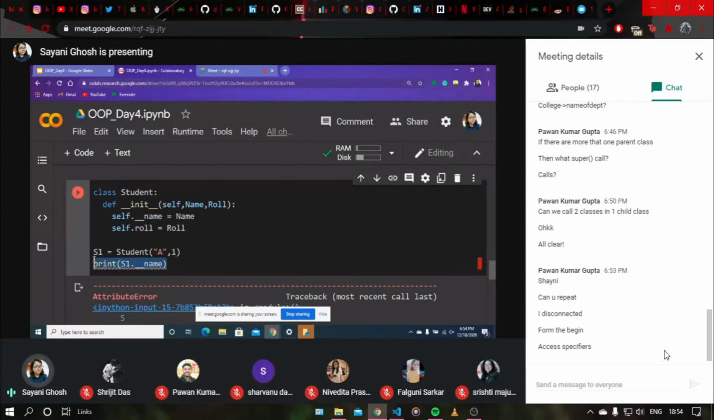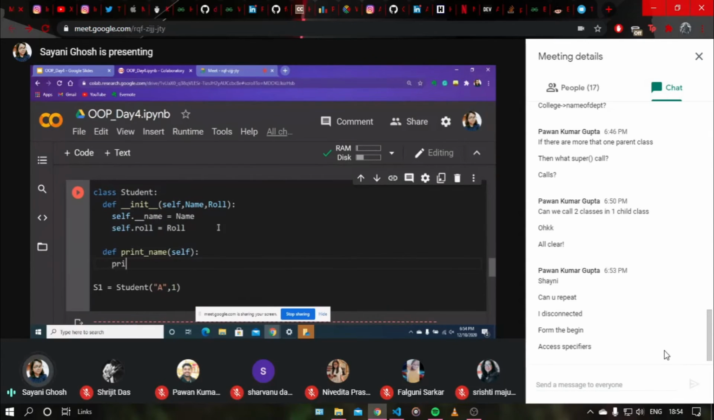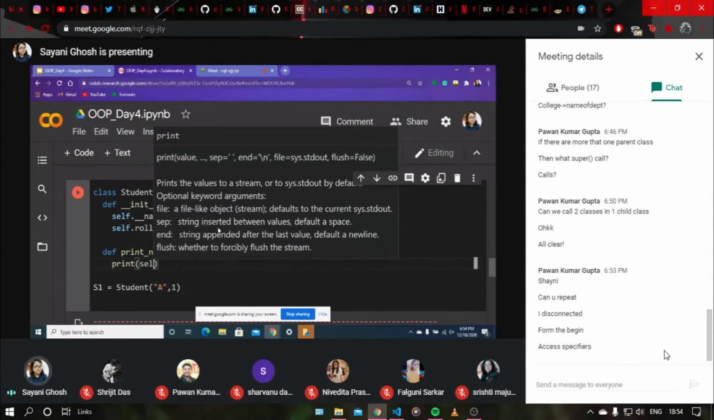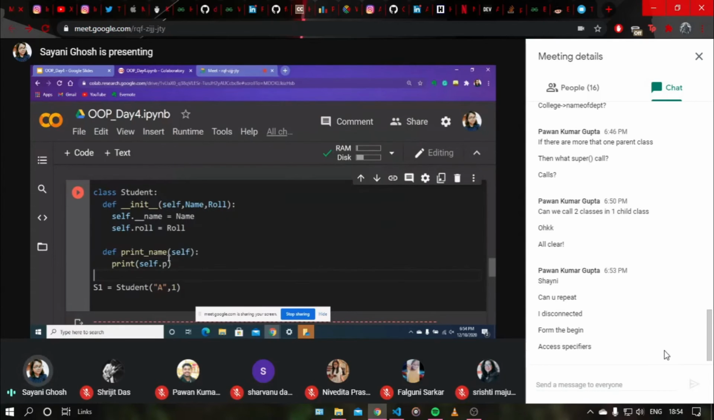Okay, so if you want to access it, then you have to do it through a user defined class method. Suppose I want to do print name and then pass the self parameter. So we are basically indirectly accessing self.name from inside the class. You cannot access it directly from outside the class. That's why we are making a function that we can call from anywhere, and inside the function we are actually printing the name.